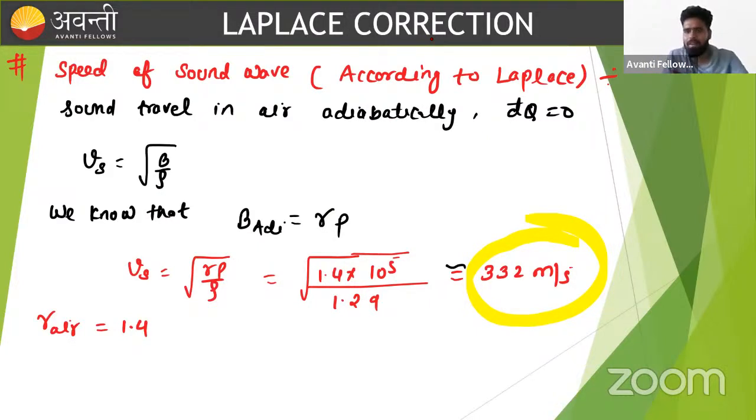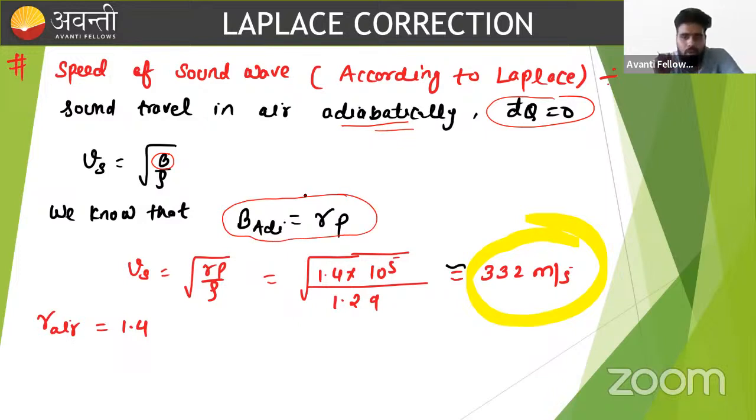According to Laplace, also known as the Laplace correction formula, sound travels in air adiabatically, that is, the heat transfer is zero. So here the bulk modulus for the adiabatic process, which we already derived in our first class, is gamma times P, where gamma is the adiabatic index or ratio of specific heats. What is gamma? That is the ratio of Cp upon Cv.